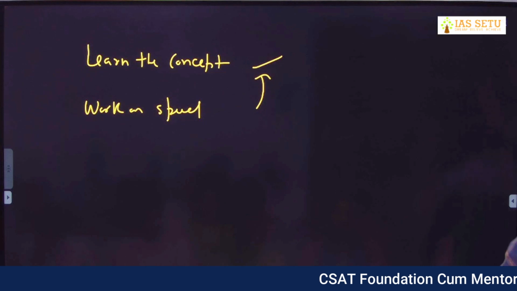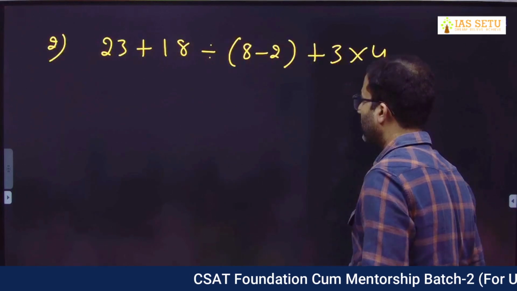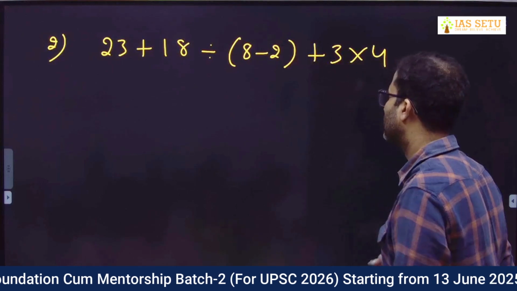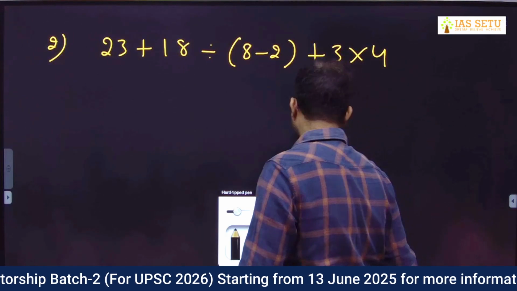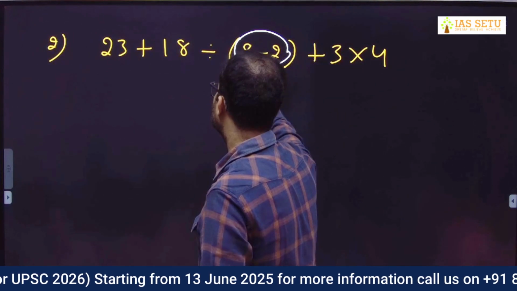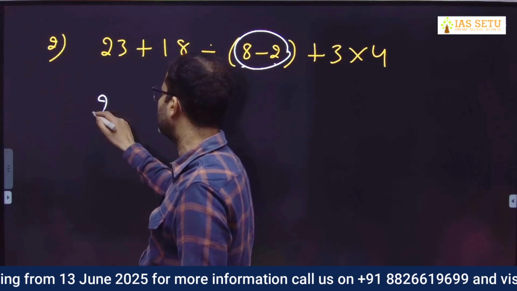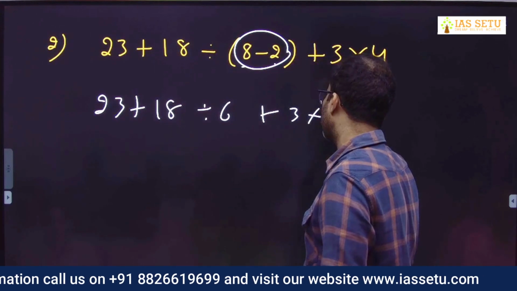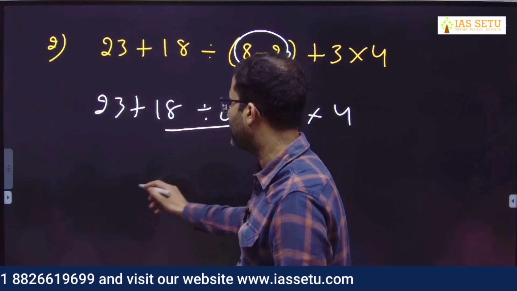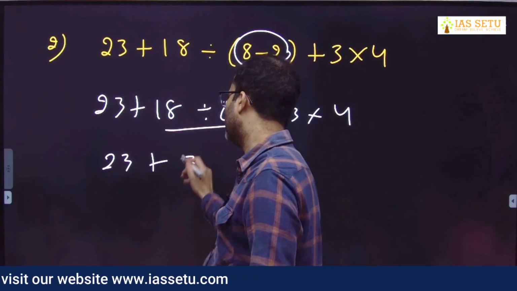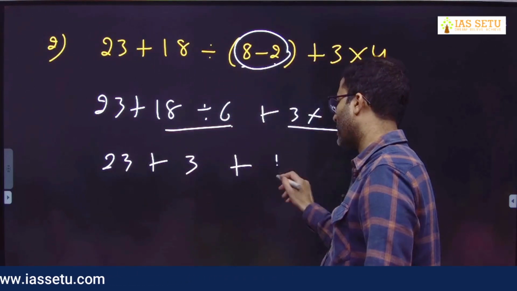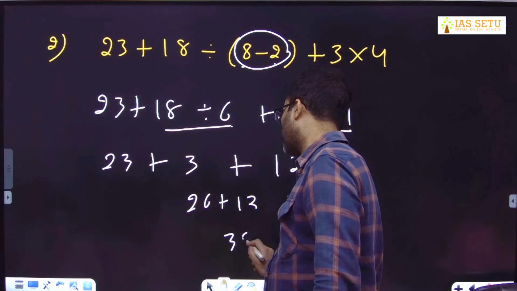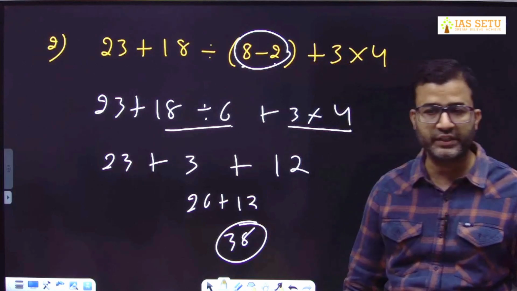Now, we will solve this question. All of you done? What is your answer? So now first we solve this bracket. This is 8 minus 2, we get 6 and positive value. Divided by 6 plus 3 into 4. Then we have division, 23 plus 3 plus 12. Then addition, so this is 26 plus 12, 38. All of you got 38?